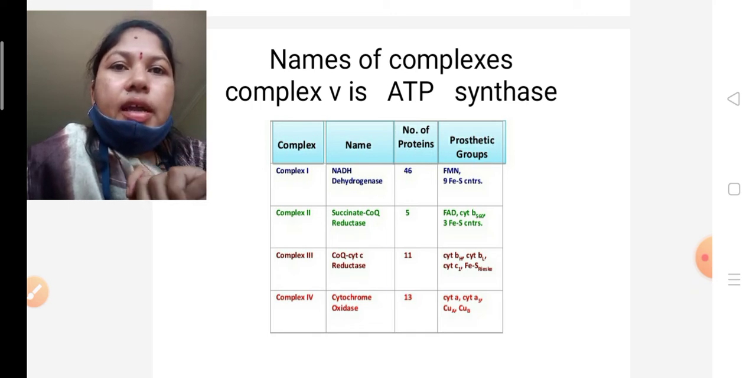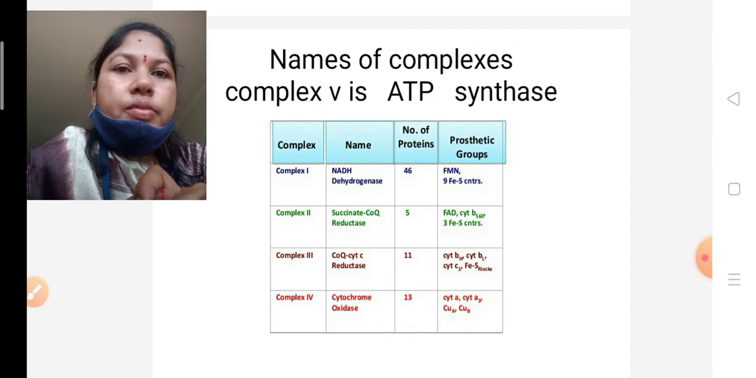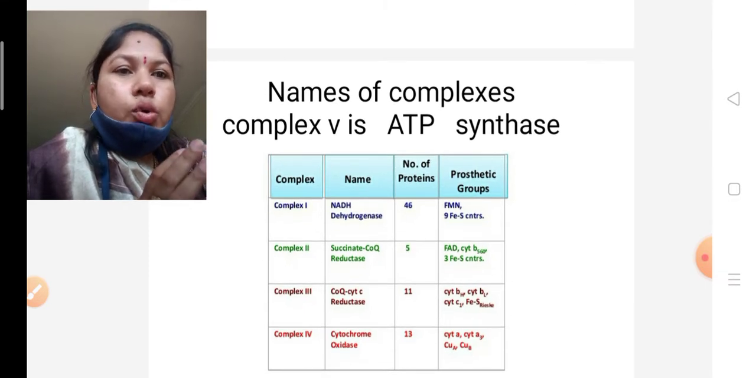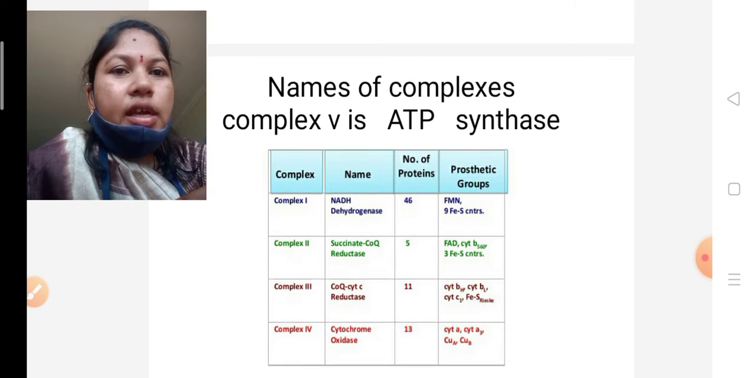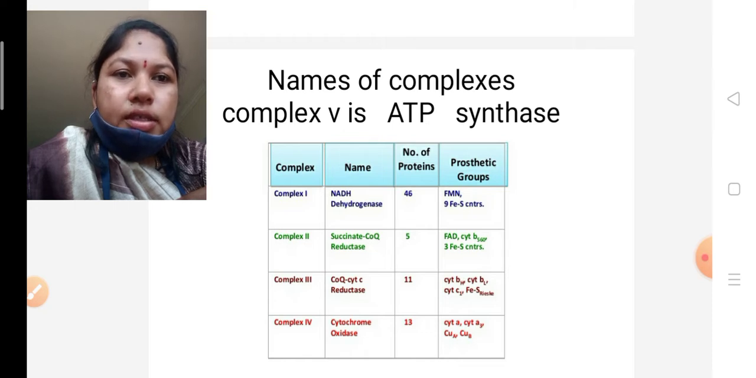Okay, that NADH dehydrogenase has FMN and iron sulfur proteins. Okay, FMN, see here, FMN is there. FMN means flavin mononucleotide. That complex 1 has the FMN and iron sulfur protein. Okay, is it clear? Next, complex 2, it is called succinate dehydrogenase or succinate reductase.